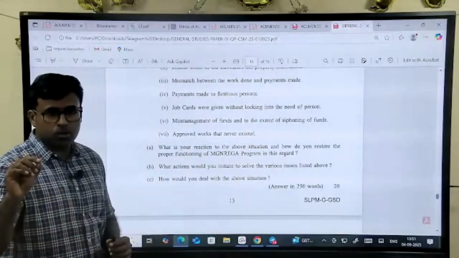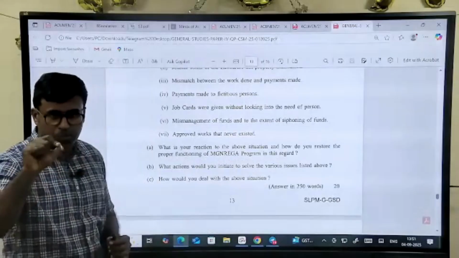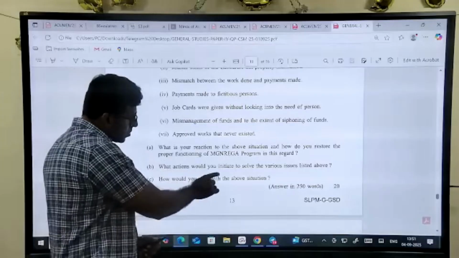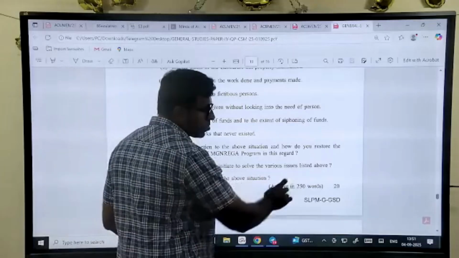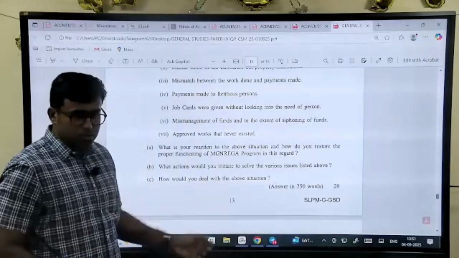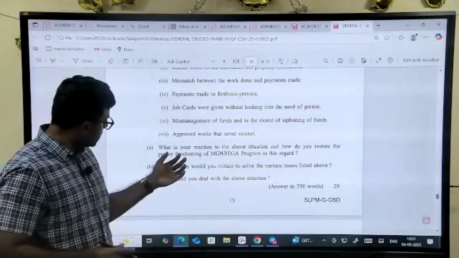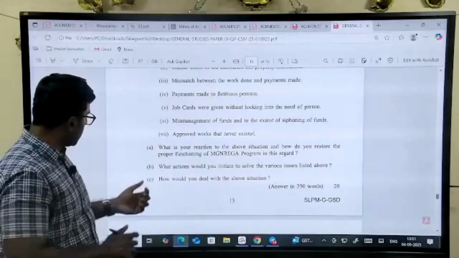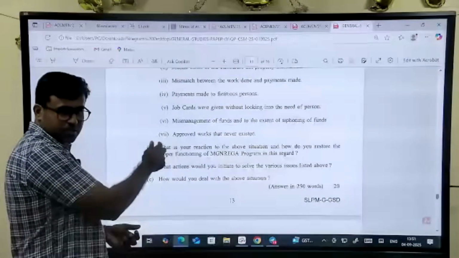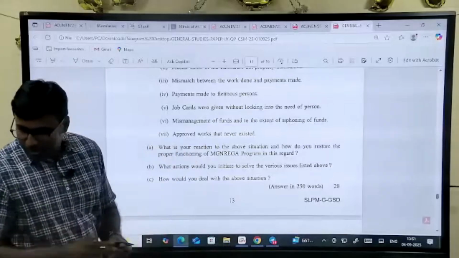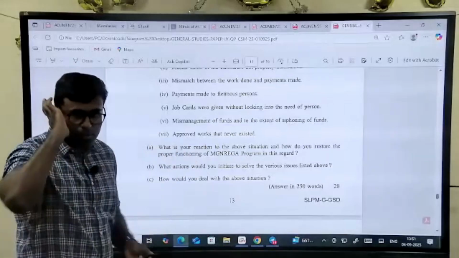How do you restore functioning of PLI is what we saw. What actions would you initiate for various issues listed? How would you deal with the above situation? The point is that for all three questions, they have written the same answer. They have done A plus B plus C and written all the points for 20 marks. That is wrong.